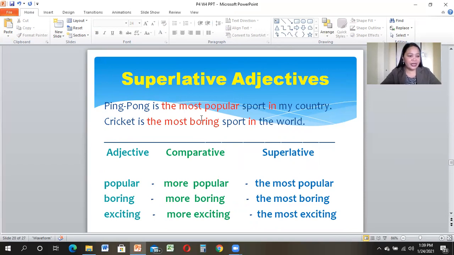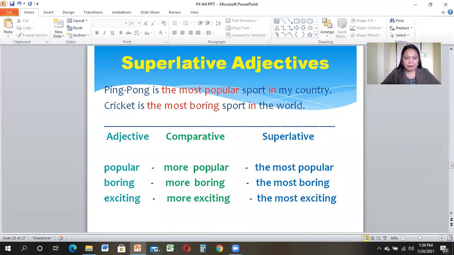So let's learn this down here. We have adjective, comparative. In comparative, we are going to compare two objects only. Remember our previous lesson? We only compare two subjects, so we use the comparative form. And now, what we are going to learn is the superlative form.